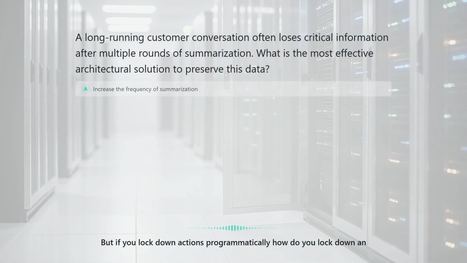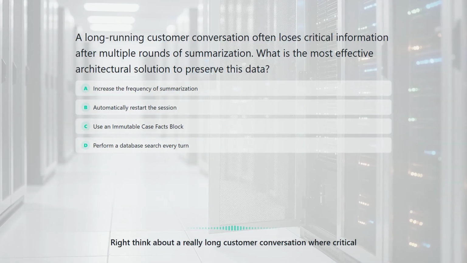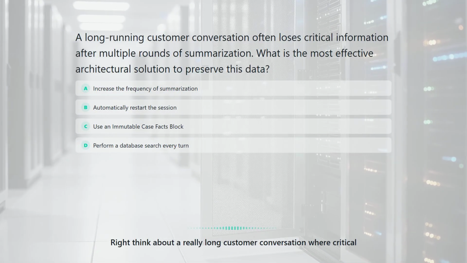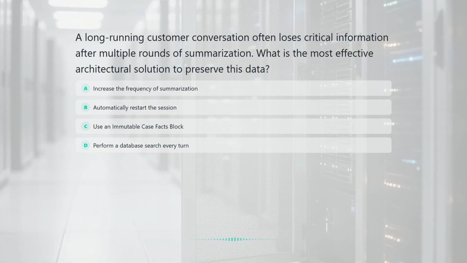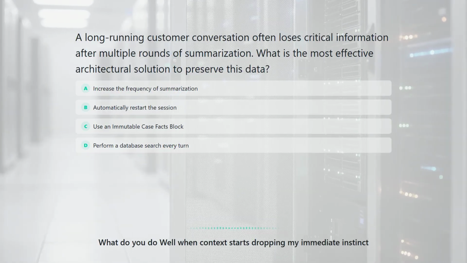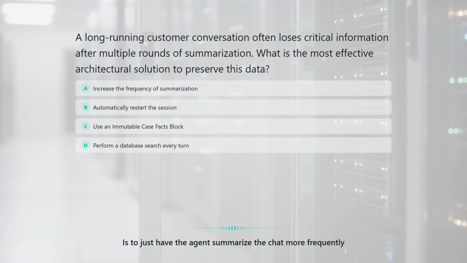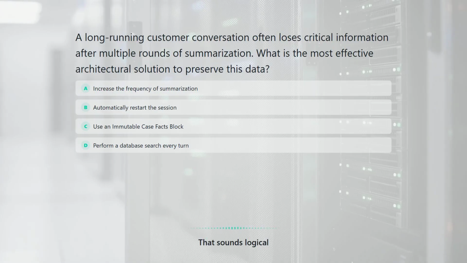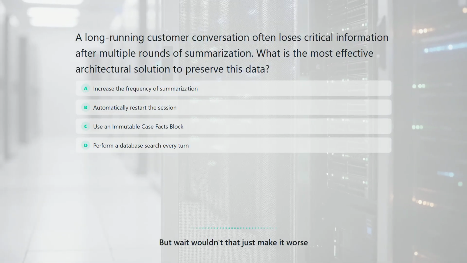But if you lock down actions programmatically, how do you lock down an agent's memory? Right. Think about a really long customer conversation where critical account info just starts getting lost over time. What do you do? Well, when context starts dropping, my immediate instinct is to just have the agent summarize the chat more frequently. That sounds logical. Or maybe just automatically restart the session. But wait, wouldn't that just make it worse?